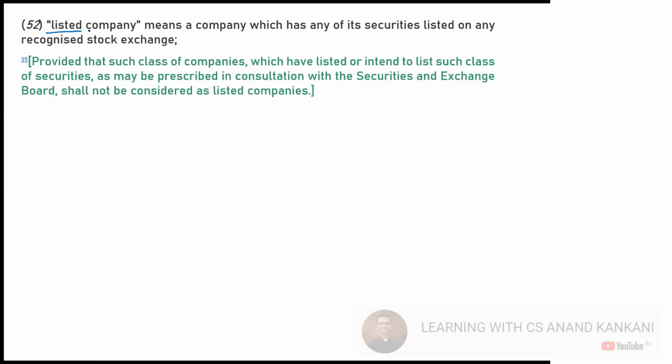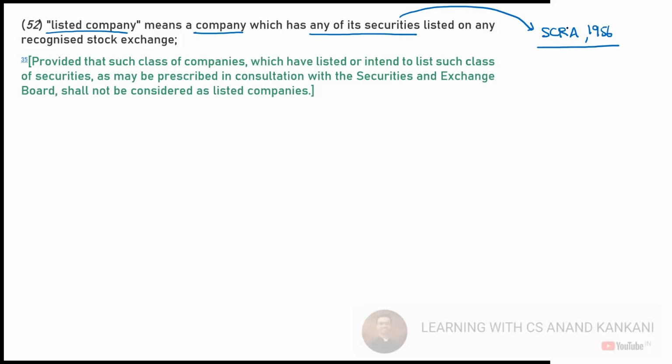So what is a listed company? A company which has any of its securities. Now, is security defined somewhere? Answer is yes. Securities is defined in the Companies Act also, but Companies Act will say go and check the definition defined in SCRA, Securities Contract Regulation Act 1956.